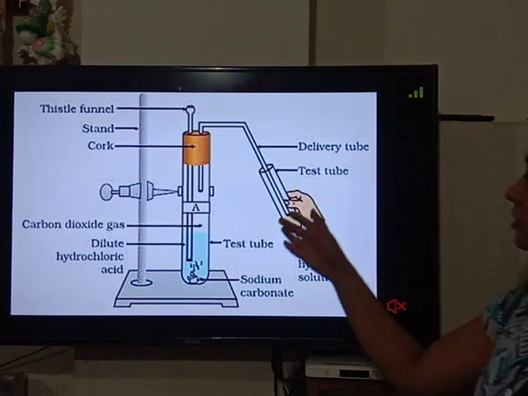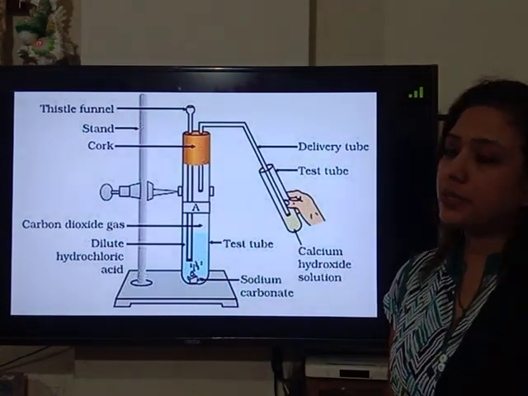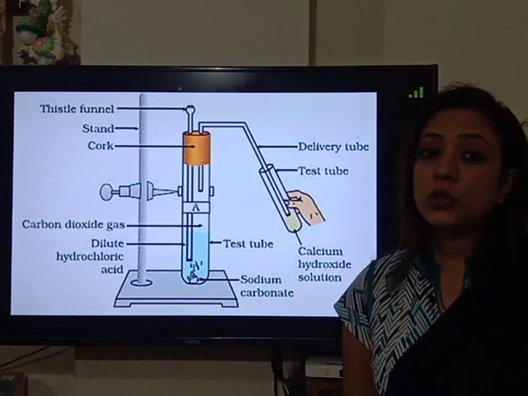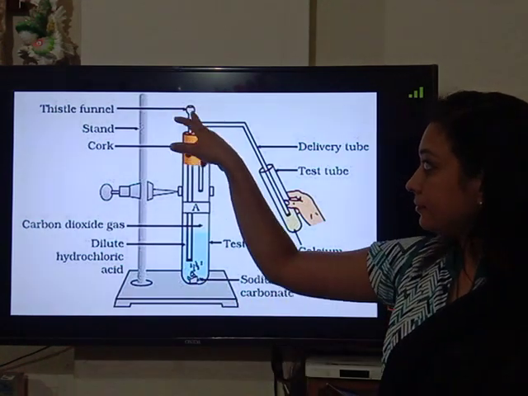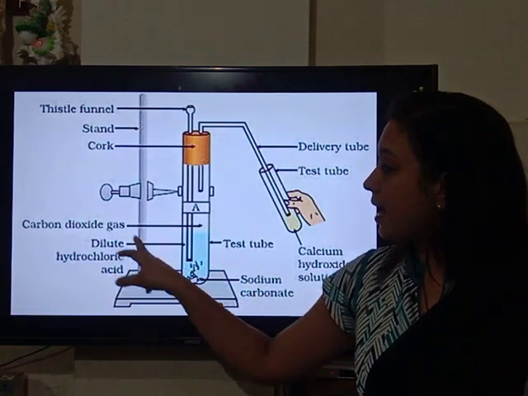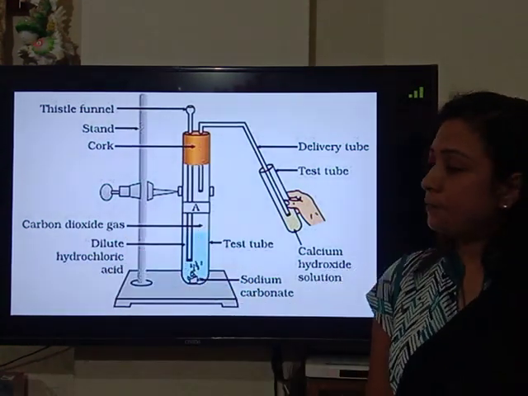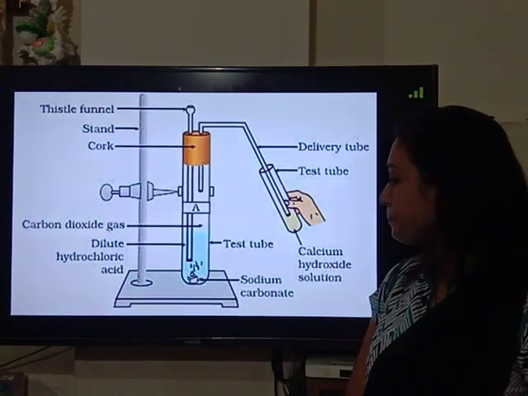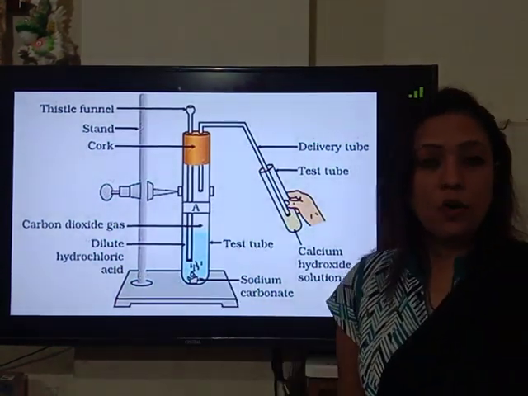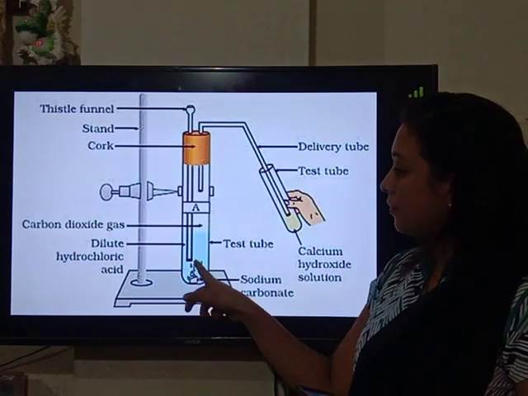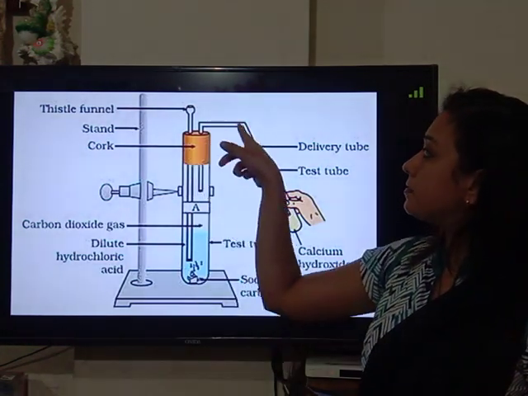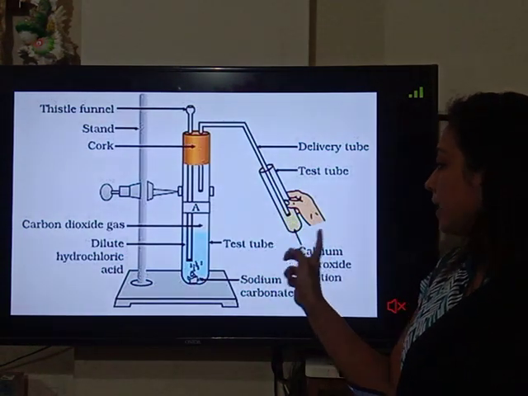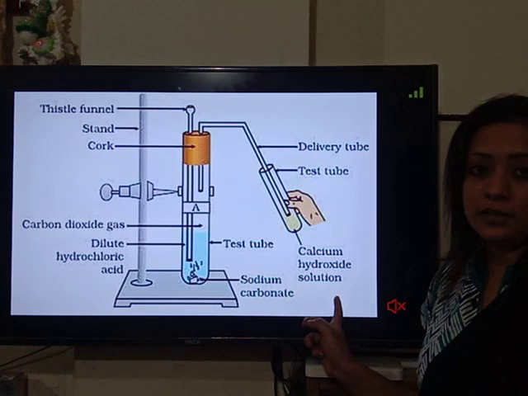So here is the activity where in one of the test tubes we have taken sodium carbonate, and we have added dilute hydrochloric acid. When sodium carbonate reacts with dilute hydrochloric acid, it will form NaCl, water, and carbon dioxide is evolved. This carbon dioxide is passed through a delivery tube into the test tube containing calcium hydroxide solution.